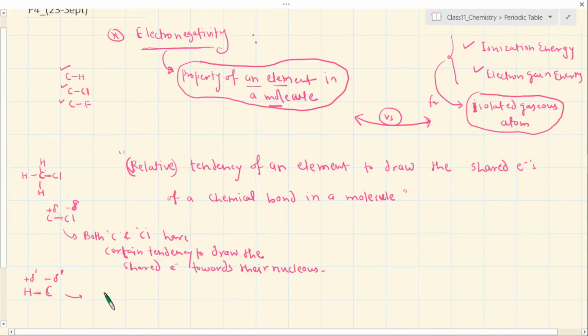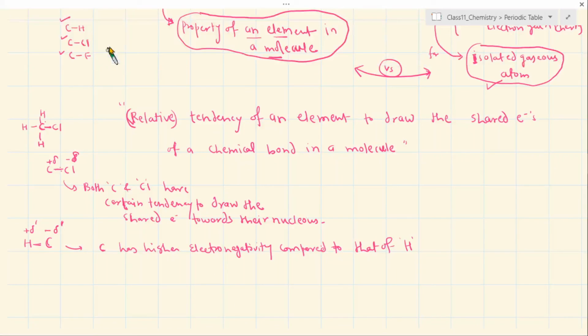So here carbon has higher electronegativity compared to that of hydrogen, and here I said carbon is less electronegative than chlorine.